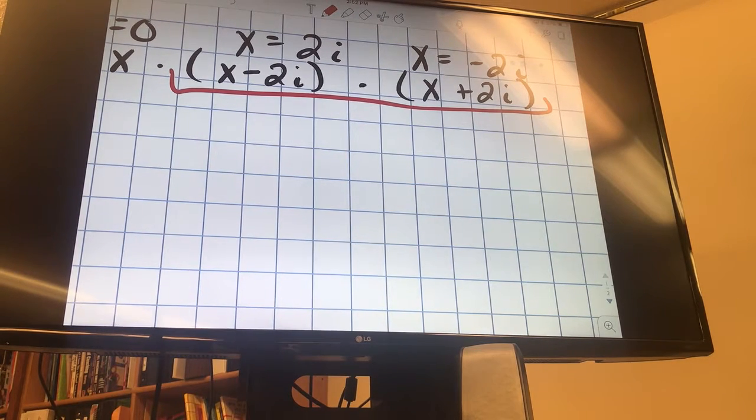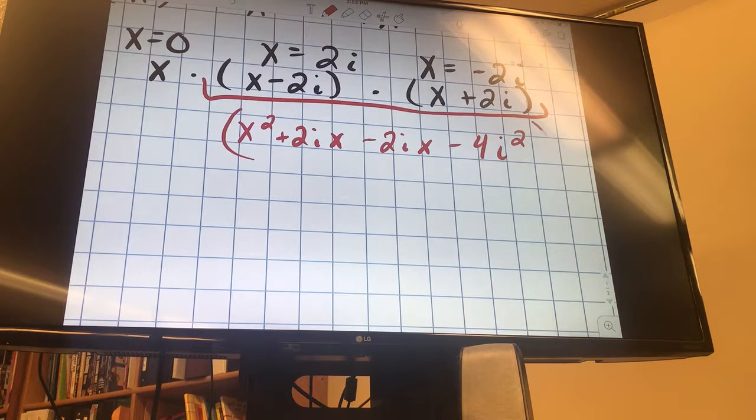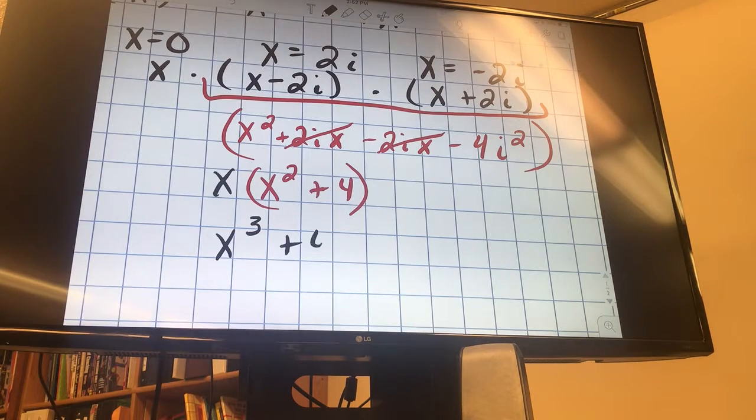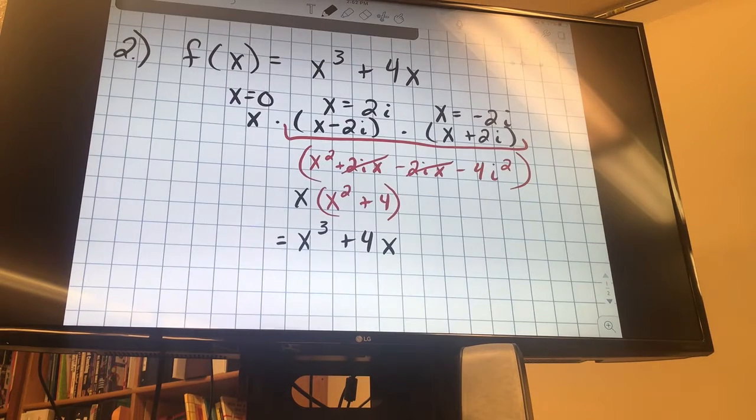So when I multiply this guy out, I'll have what? X squared plus 2ix minus 2ix minus 4i squared, which would be plus 4. So these add out. I'm left with x squared plus 4. And then I have to multiply it out front by that x. X cubed plus 4x. Yay, it matched where we started. So we verified, yes, that those are the 3 zeros. So that's what we do, confirm it.